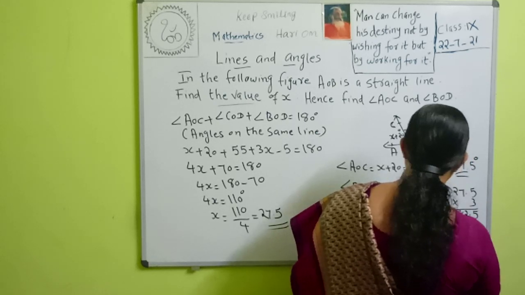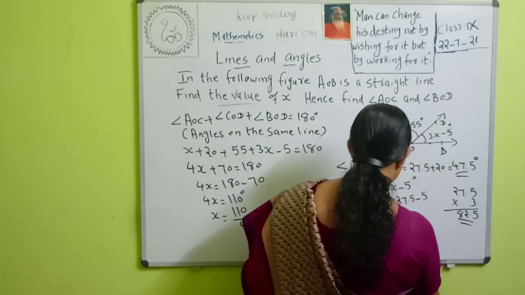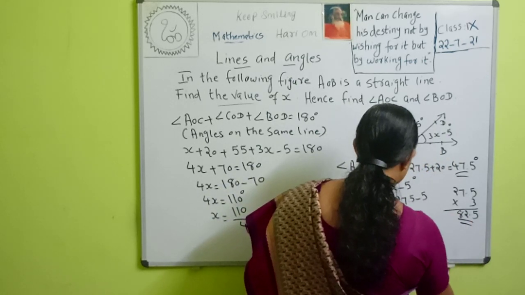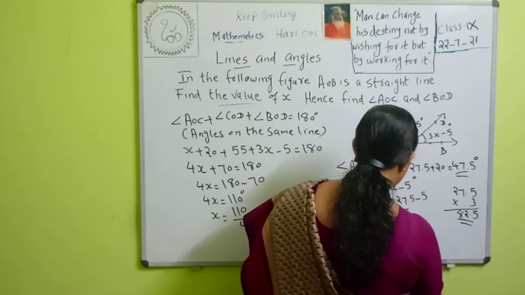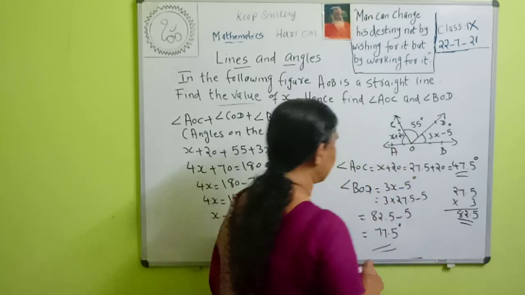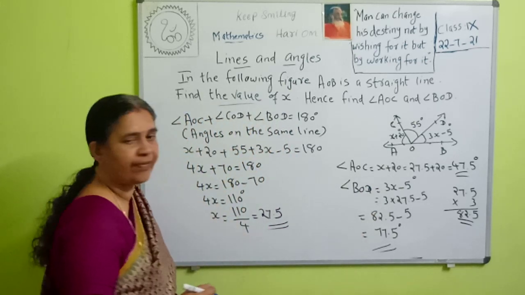It is equal to 82.5. Then 82.5 minus 5 is equal to 77.5 degrees. So the measure of angle BOD is 77.5 degrees.